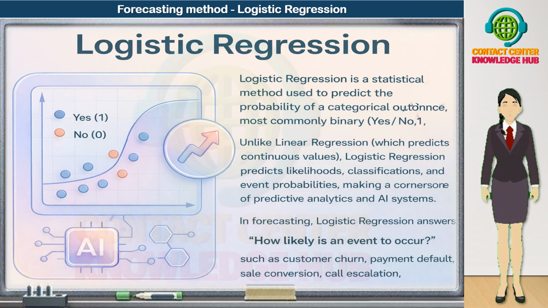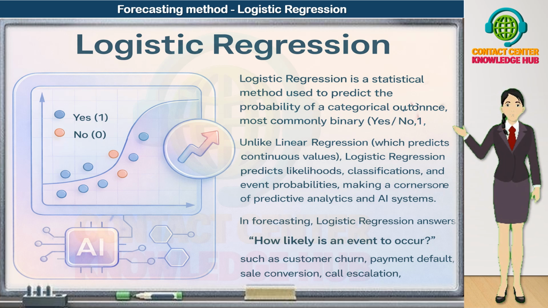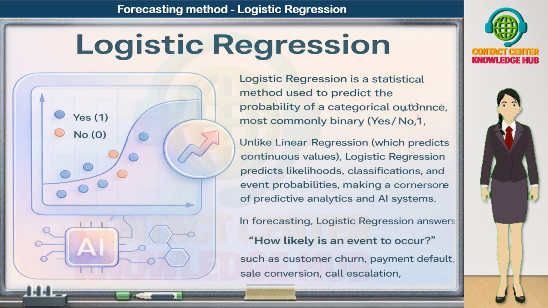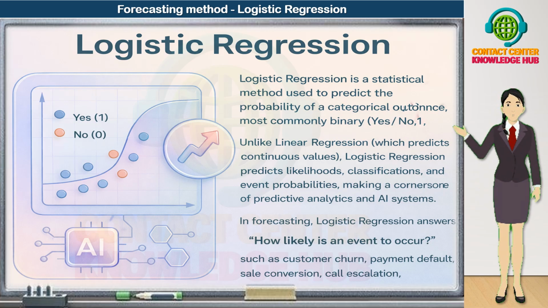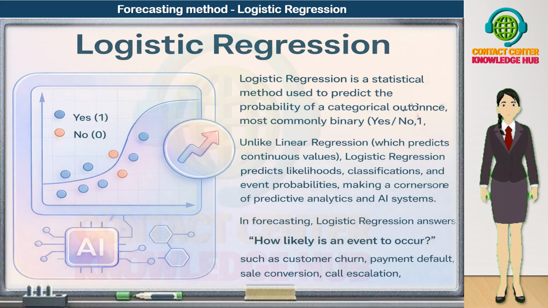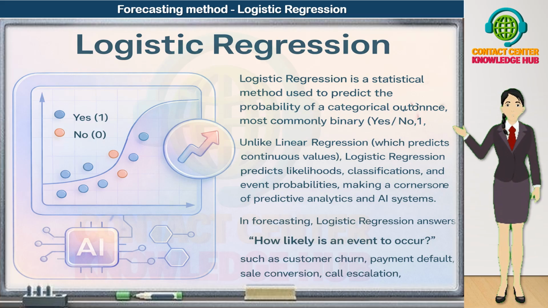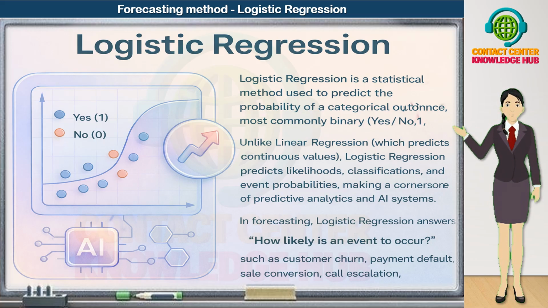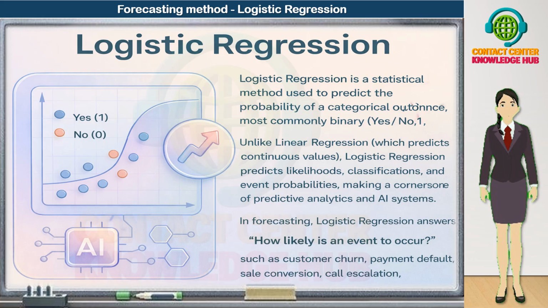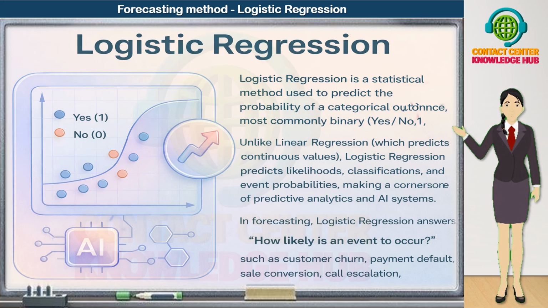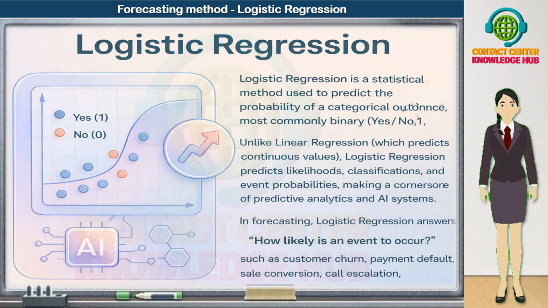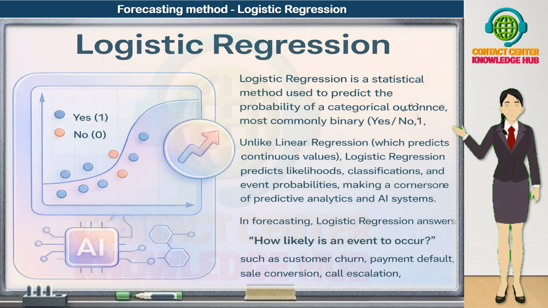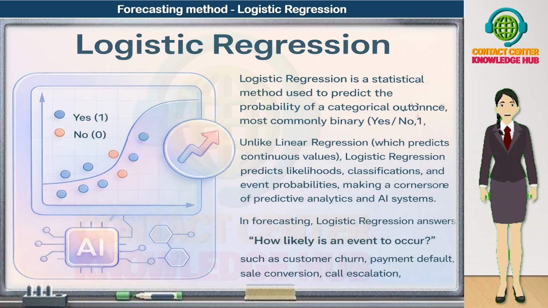What is the probability of a payment default for this account? What is the chance that this lead will convert into a sale? How likely is a call to escalate to a supervisor? What is the probability that an agent will resign in the next quarter, that is, agent attrition? In all these cases, the outcome is event versus no event. And logistic regression gives us a clear, numeric probability that we can use to classify, prioritize, and take proactive action.